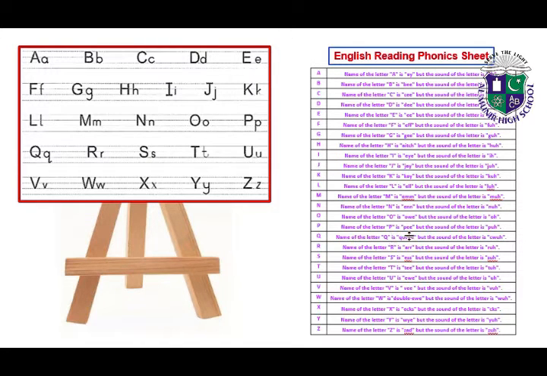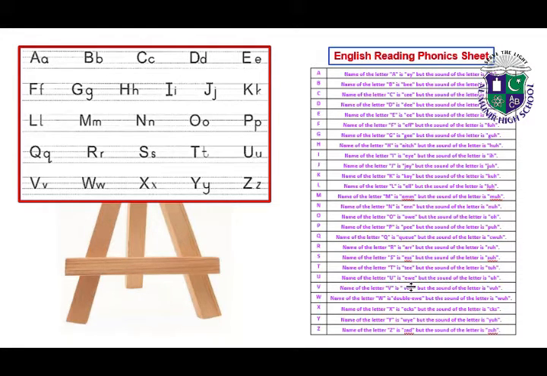Name of the letter P is P, but the sound of the letter is P. Name of the letter Q is Q, but the sound of the letter is Q. Name of the letter R is R, but the sound of the letter is R. Name of the letter S is S, but the sound of the letter is S. Name of the letter T is T, but the sound of the letter is T.